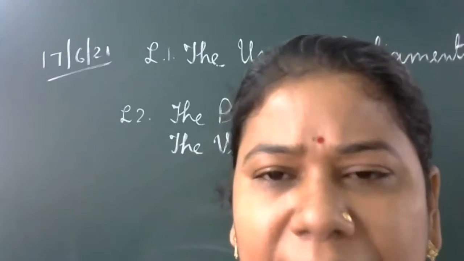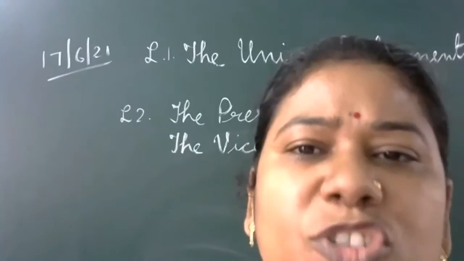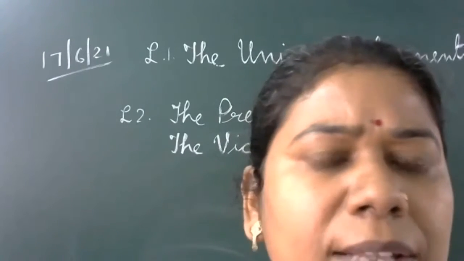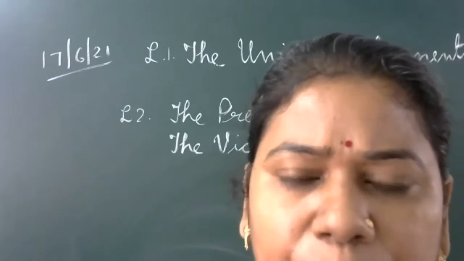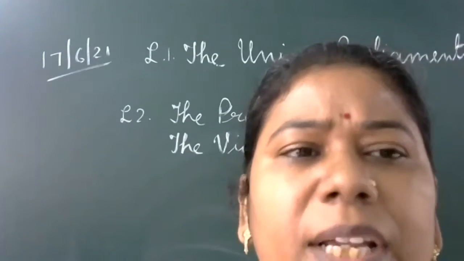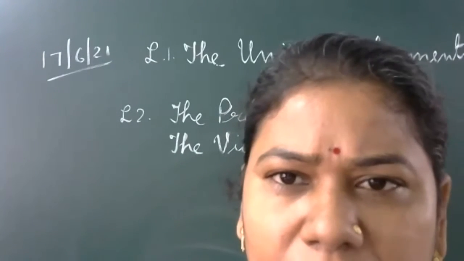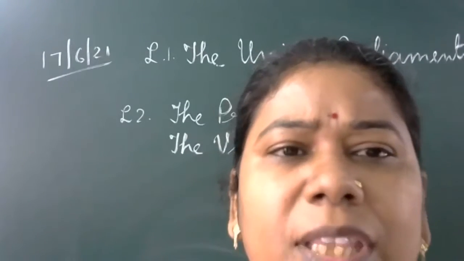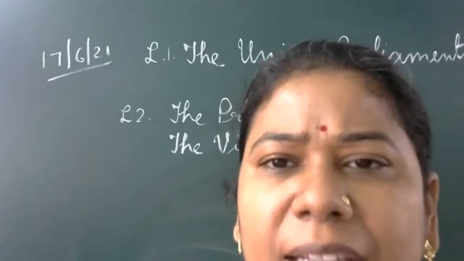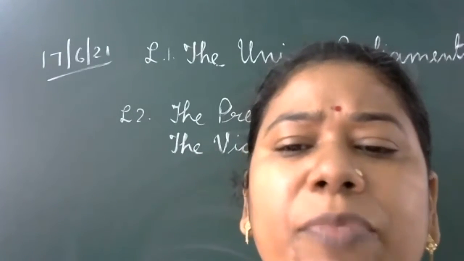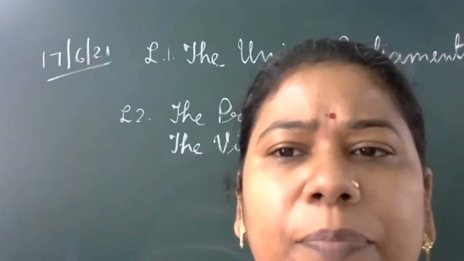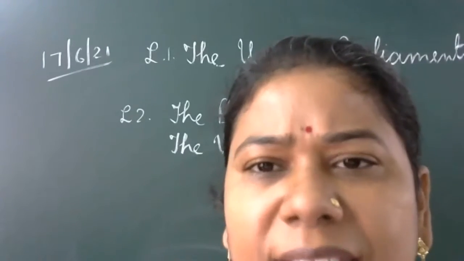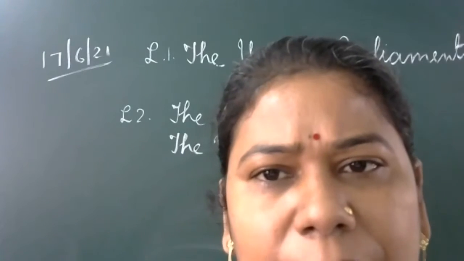Sometimes questions are like this: why is Rajya Sabha called a permanent house? What will be your answer? It cannot be dissolved, and it is always full of members. One third of the members retire after 6 years, and only then do they retire. All members will not vacate the seats of the Rajya Sabha.